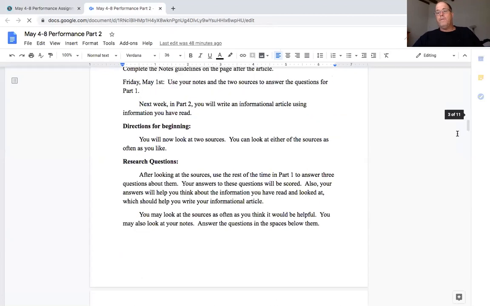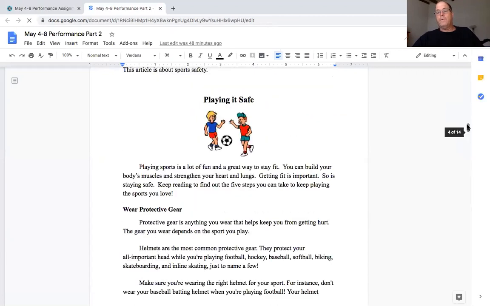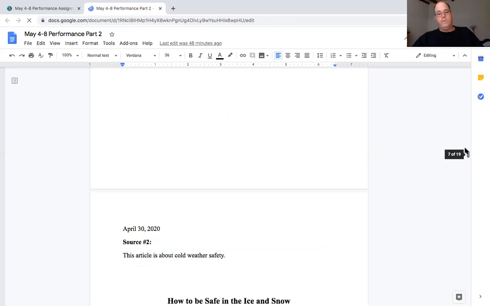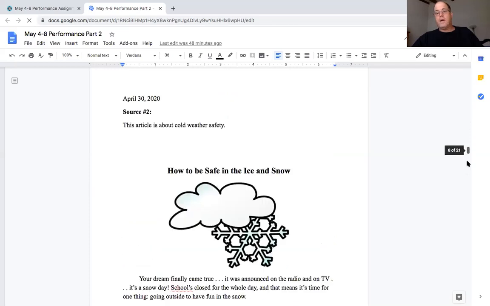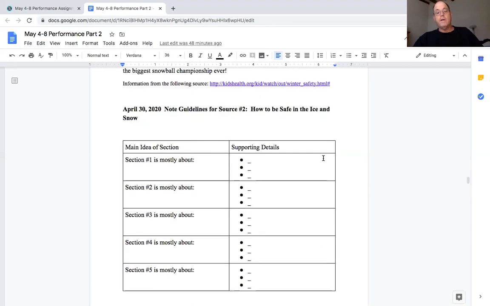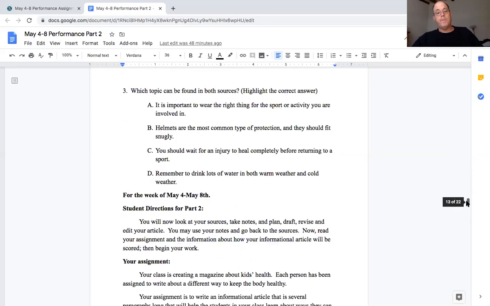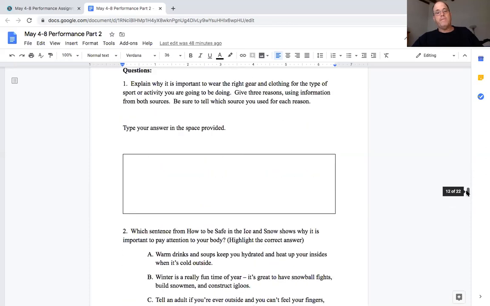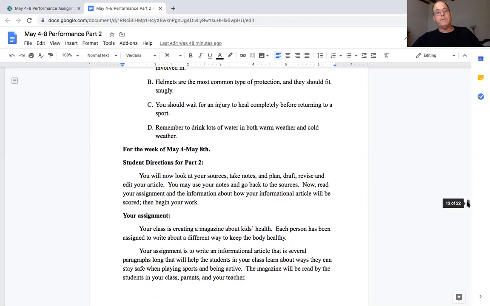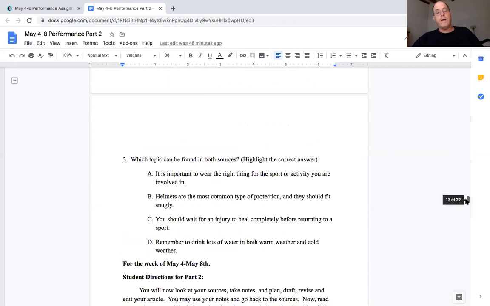All right, so this is what we did last week. You should have read these articles about staying safe in snow and ice, and you had boxes and bullets to fill out here. Some of you did it. These will be your notes, and then you had another section where we wrote a paragraph about type your answers, provide, explain why it's important. These are all notes you can use. So here's your directions, and you had a couple of sentences where you had to highlight.